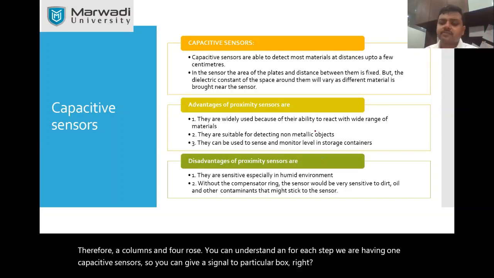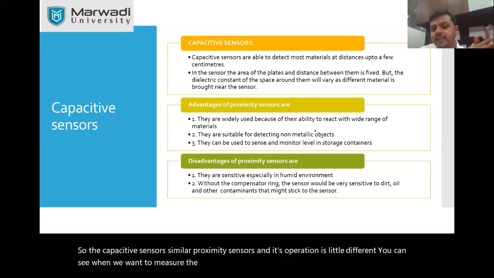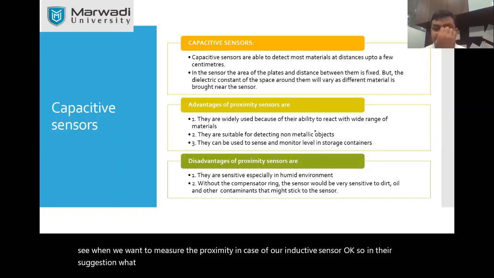The capacitive sensor is similar to proximity sensors, and its operation is a little different. In the case of our inductive sensor, when a metallic component comes closer to our magnetic circuit, the signal is generated.